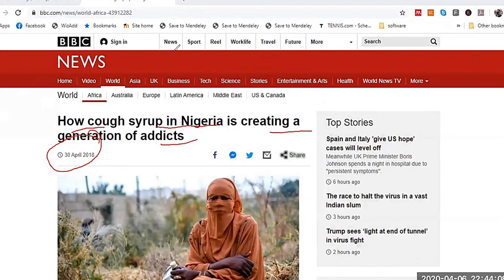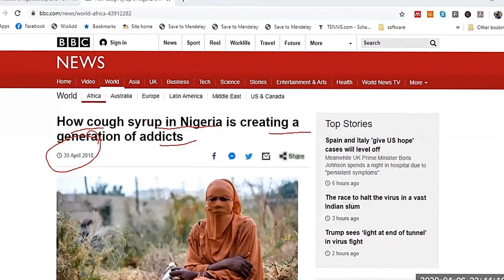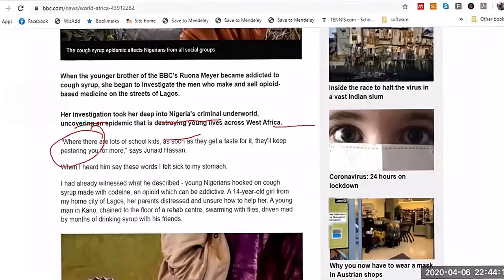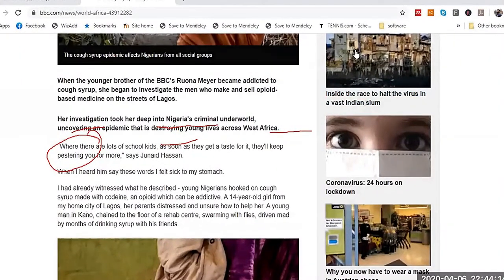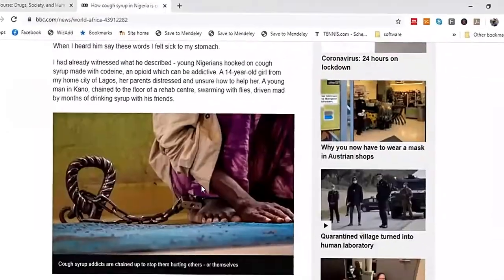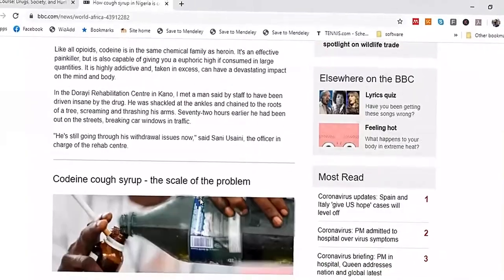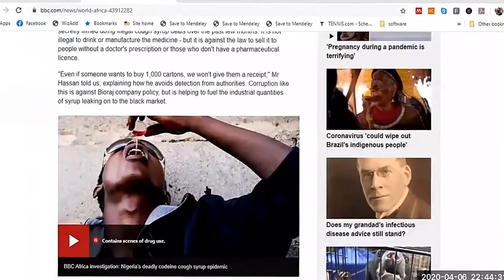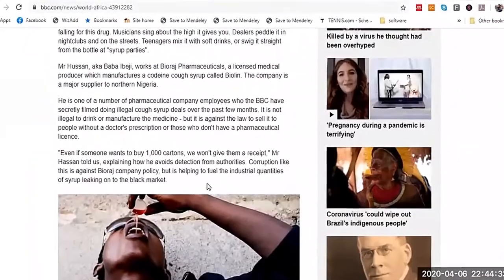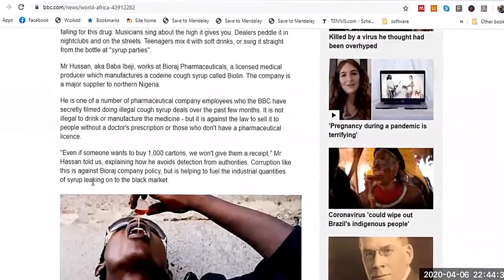If you look in detail, you find that people in Nigeria are using cough syrup as an addiction. The question is, why are the people of Nigeria taking this? You can read this report in detail and watch the videos, and there are many videos online.